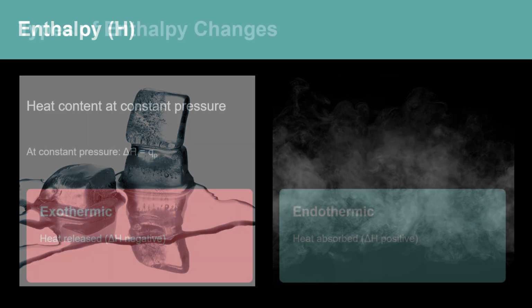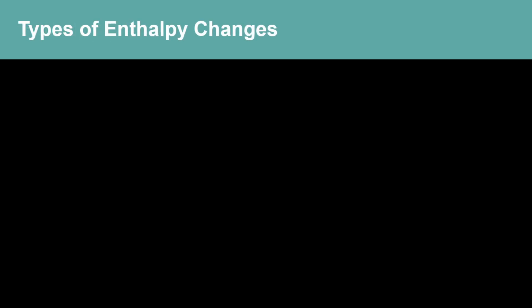Now let's look at different types of enthalpy changes that chemists commonly measure. In chemistry, we measure different kinds of enthalpy changes depending on the type of process occurring. These measurements are typically made under standard conditions, meaning 298 K or 25 degrees Celsius and 1 atmosphere pressure, and they are indicated by the symbol for standard.